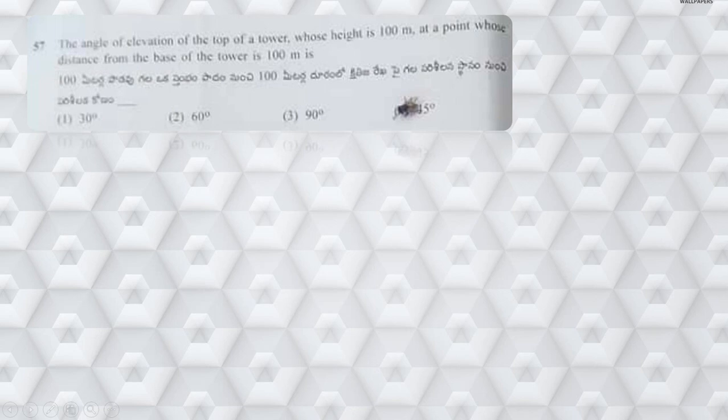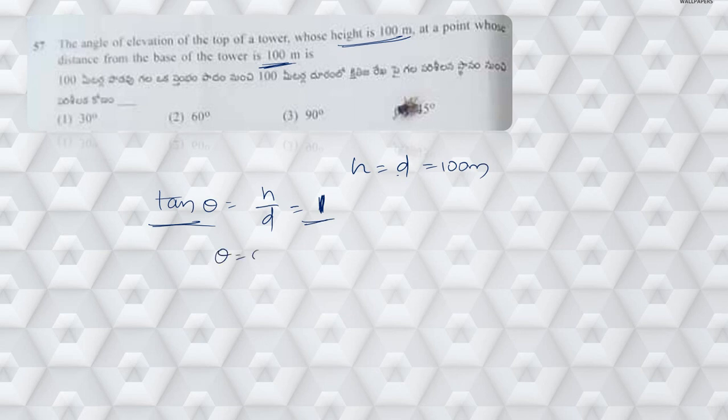Next, moving on to question number 57. The angle of elevation of top of a tower whose height is 100 meters and whose distance from the base is 100 meters. If height is equal to distance, equal to 100 meters, we have the formula for height and distance. So tan theta is given by h by d. Now since height and distance are equal, it will be equal to 1. So tan theta equals 1 when theta is equal to 45 degrees, right? So clearly the answer is 45 degrees.